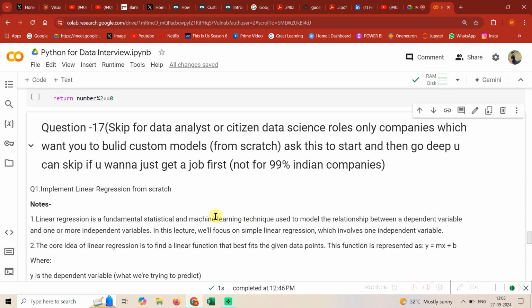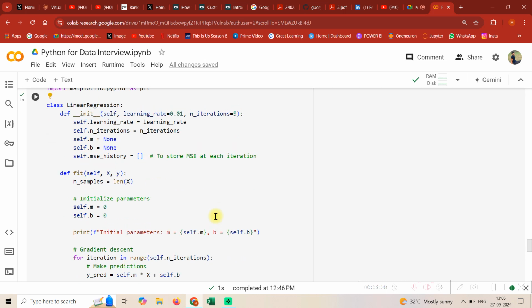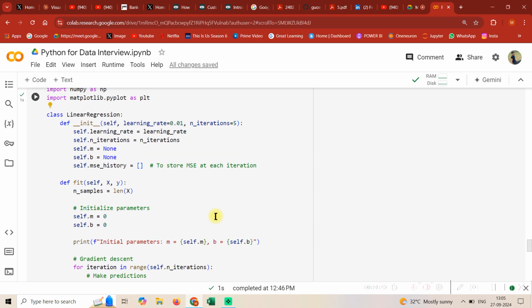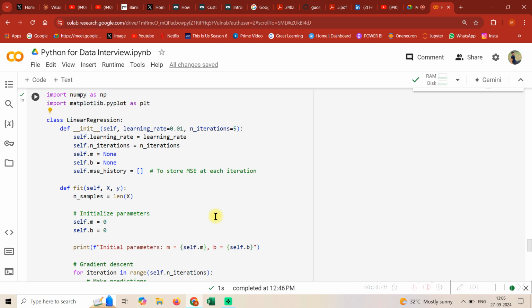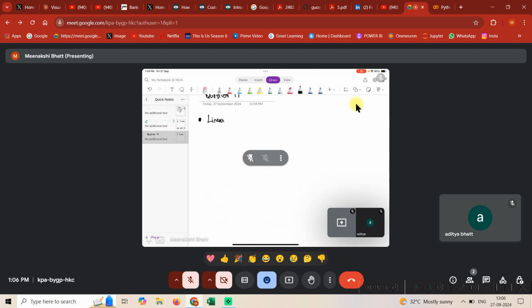So it's just basic linear regression from scratch. I'll be telling you how researchers actually code stuff up, and whenever you have an algorithm, how do you code that algorithm. So this question is simple guys. We need to code linear regression from scratch.